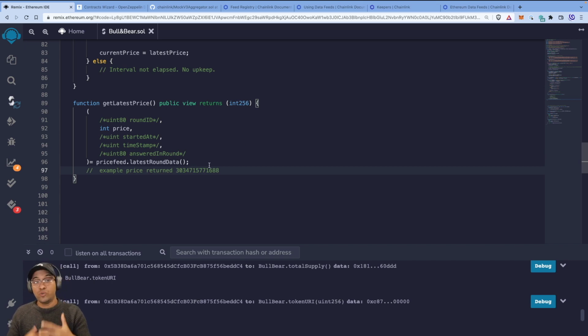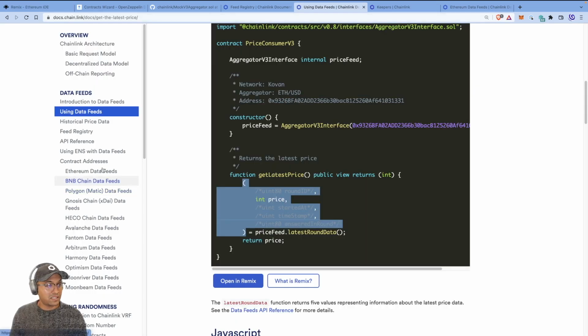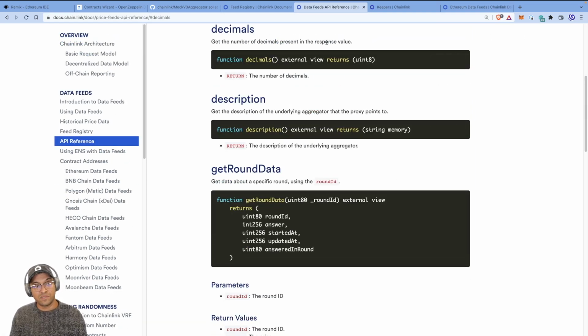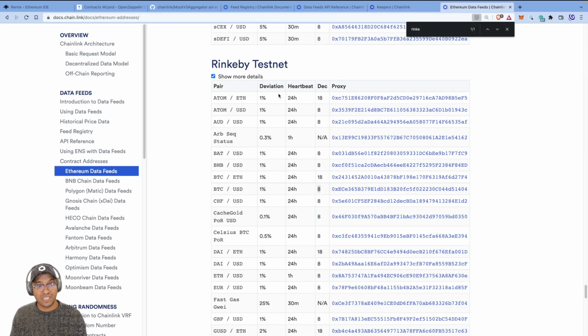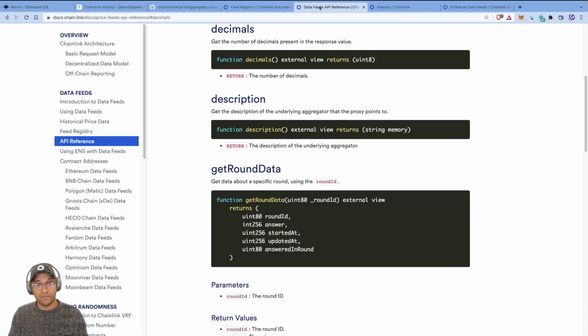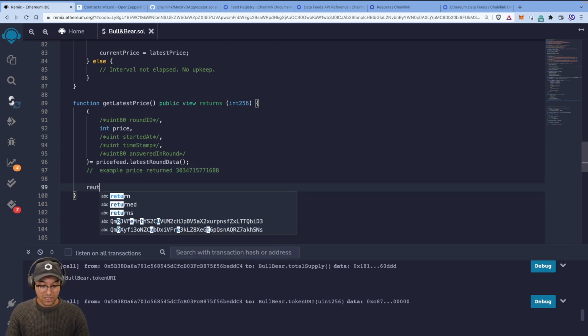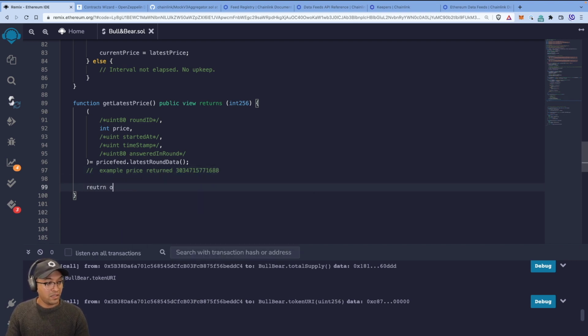Okay. And so you can see in the documents, if you look at the API reference, that there's a function called decimals, which gets the number of decimals present in the response value. But you can also see it here in the extra data field in the actual feed contract numbers directory. So we know it's going to have 18, but we're not going to worry about that because all we're looking at is up or down. We don't need decimals for that. We just need to literally compare two integers, right? And so this returns an integer. That means we need to actually return this. So we can say return price. Okay. And that's that. So getLatestPrice is now implemented, and it does return the price, which is good.